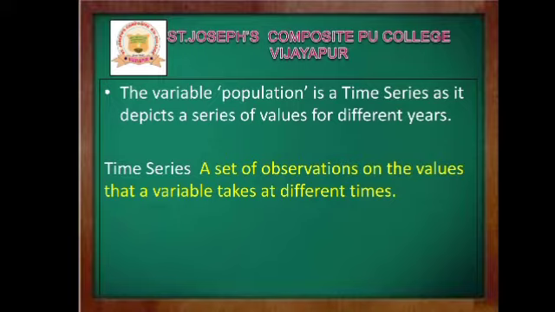And also chronological classification is time series data. That means a set of observations on the values that a variable takes at different times. That means at different times a set of observations can take its value. So that is time series data. Okay students, so this is the chronological classification of data.